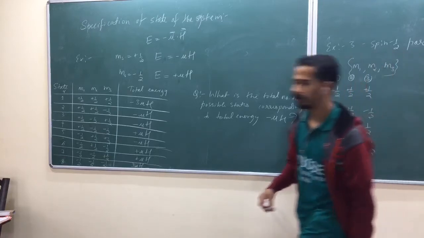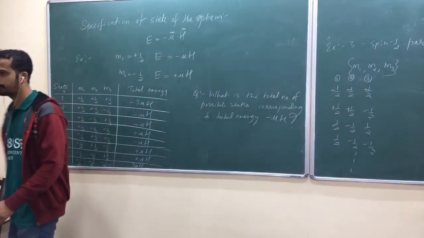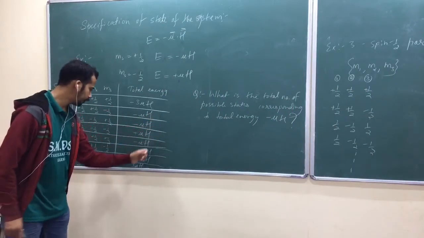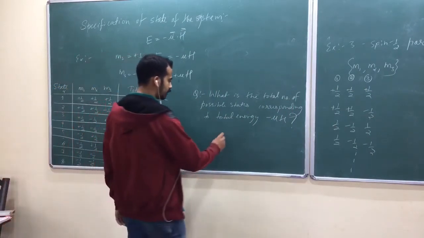Yeah, 3, isn't it? You got 3 possibilities. This one, and this one, isn't it? So the answer is 3. Am I right?